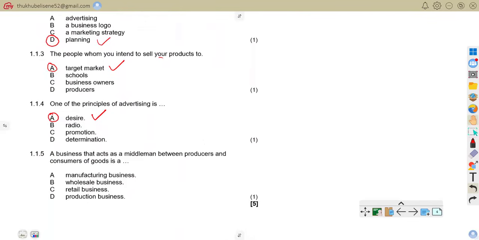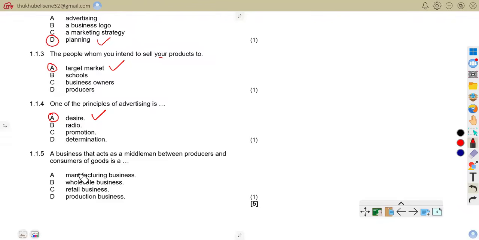Now we are on 1.1.5. It says a business that acts as a middleman between producer and consumer of goods is... Four options, and the correct answer is C, retail business, because the retail business sells directly to consumers.